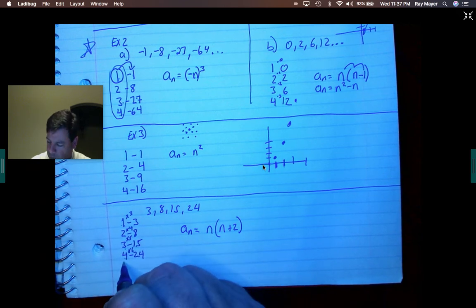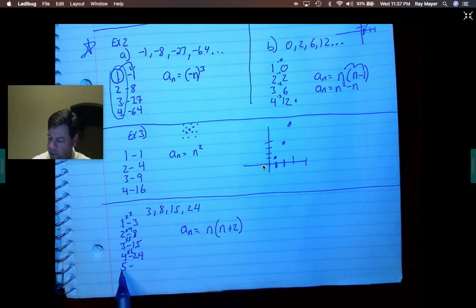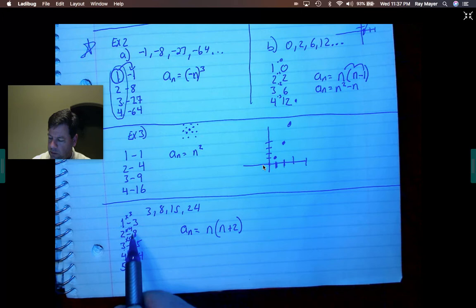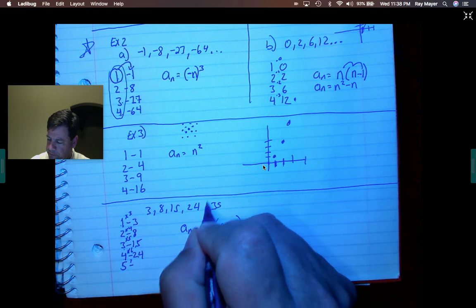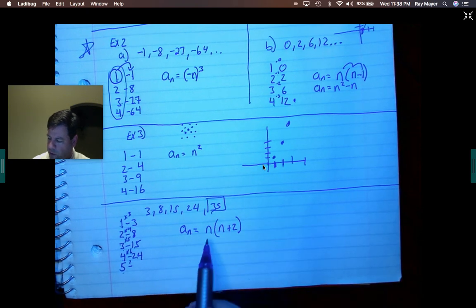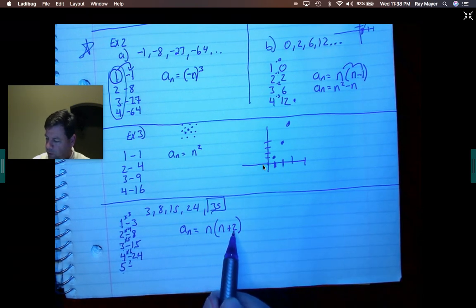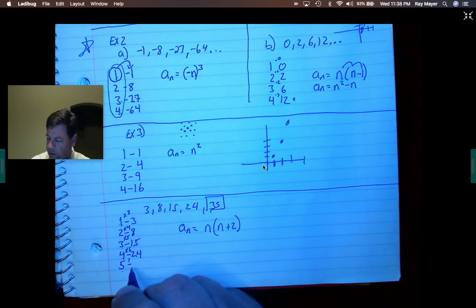So the next term is going to be the 5th term, and I need to multiply the 5th term times, let's see, 3, 4, 5, 6. So I need to multiply it by 7 to get 35. Let's see if that worked. 5 plus 2 is 7. 7 times 5 is 35.